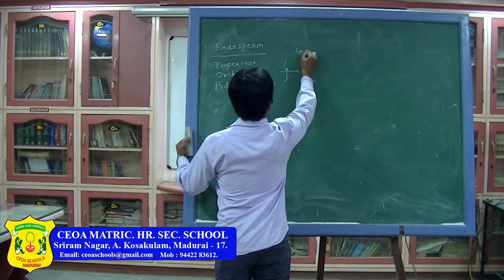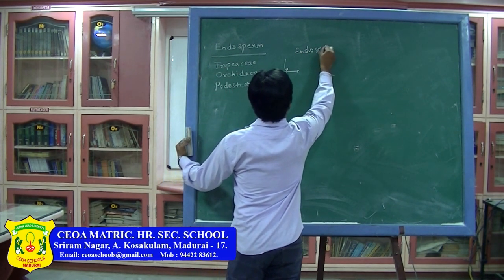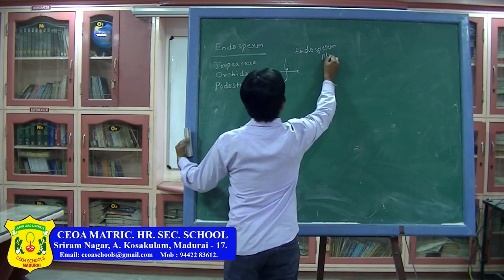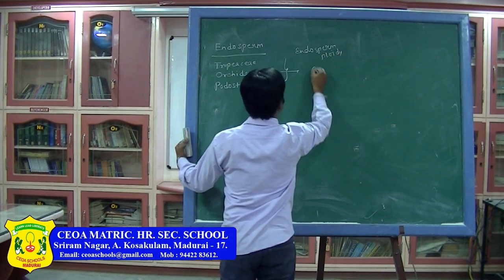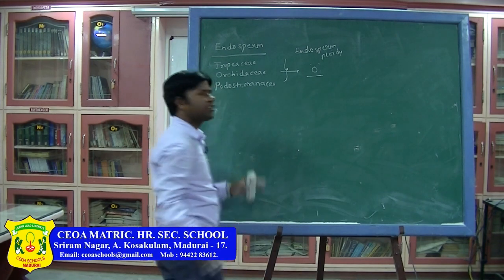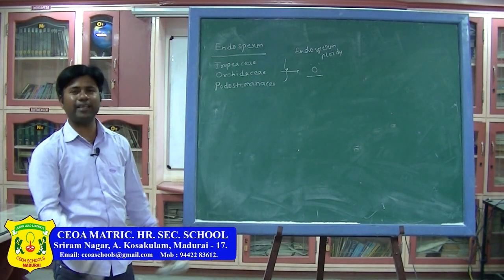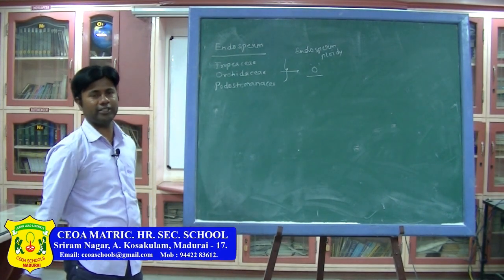the endosperm ploidy, if you see 0 means there is no formation of the endosperm, totally it will be consumed. Okay, there is no formation.